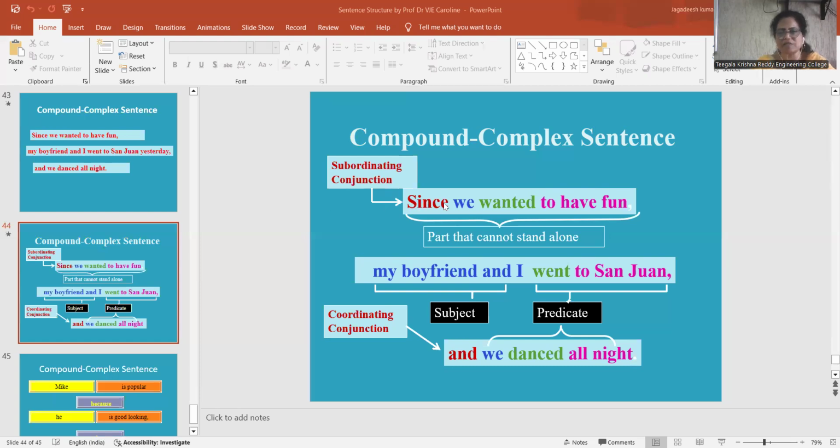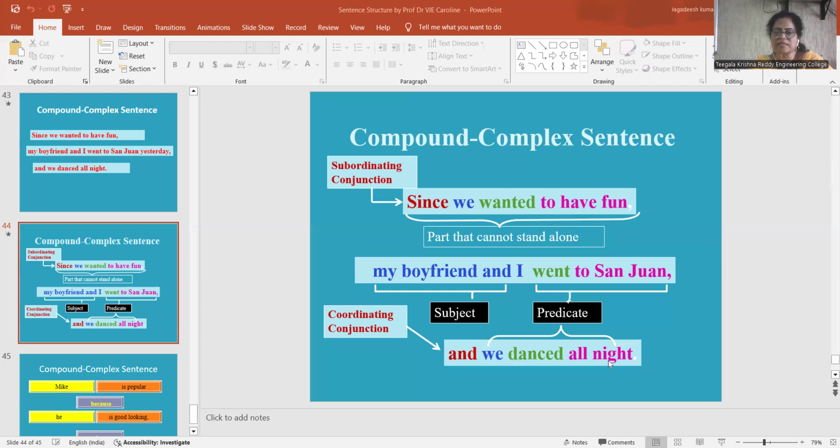Since is a subordinating conjunction. So here, we wanted to have fun is a dependent clause. My friend and I went to San John gives a complete meaning, so it is an independent clause. In a sentence, we danced all night. We wanted to have fun is a dependent clause.